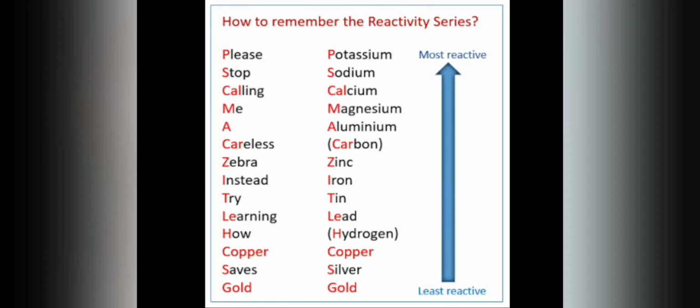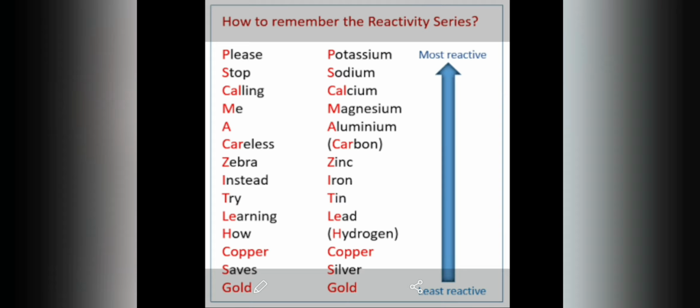The first letter of potassium is P. The next is sodium, and the first letter of sodium is S. Next, calcium: the first letter is C, and the first three letters are Cal. For the clue, on the left side I have put "Please": P for potassium. "Please stop calling me a careless zebra." Please: P for potassium. Stop.